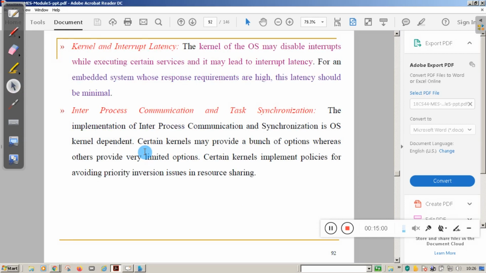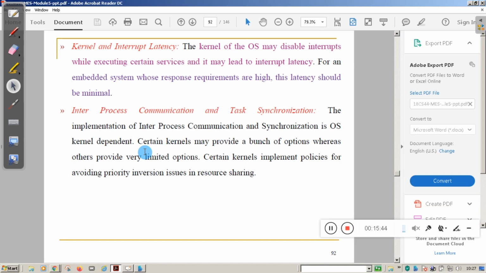Then kernel and interrupt latency. The kernel of the operating system may disable interrupts while executing certain services. That may lead to latency while executing an interrupt service routine. For an embedded system whose response requirements are high, this latency should be minimum. Where response time is very critical, as soon as an interrupt comes, it has to be serviced by the operating system.